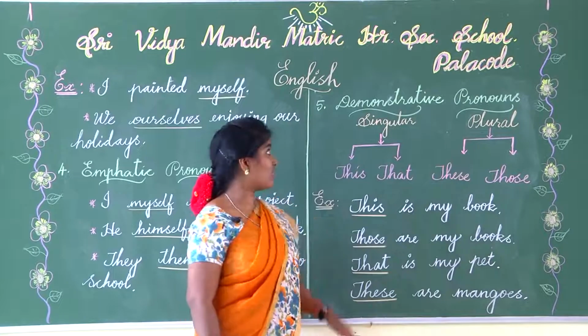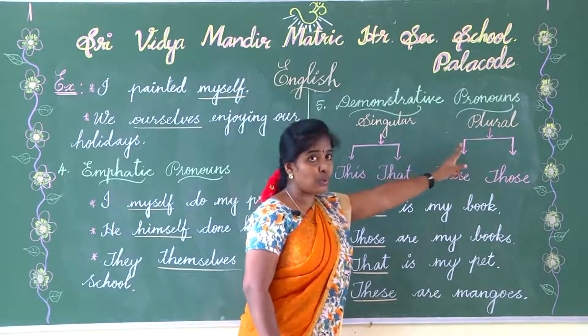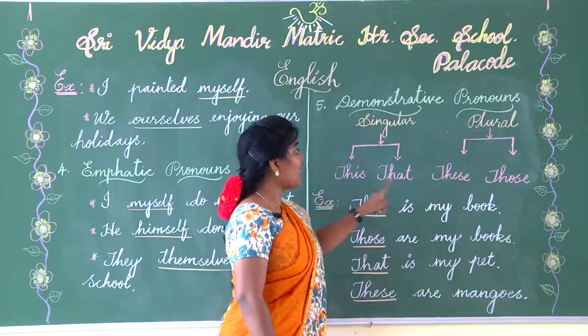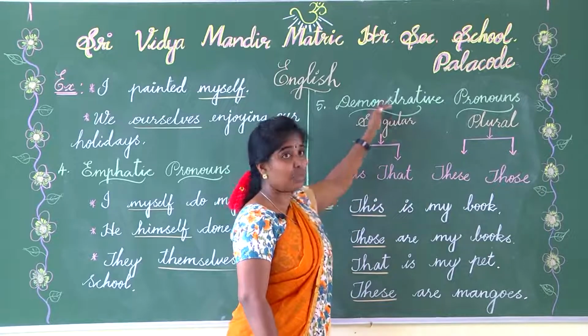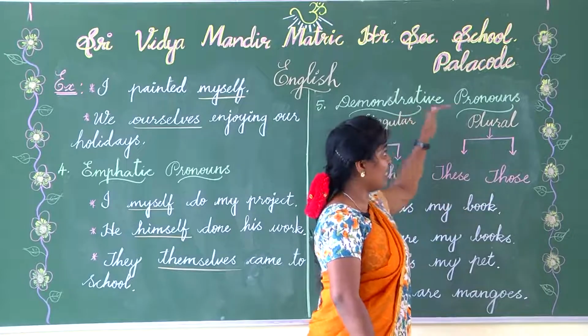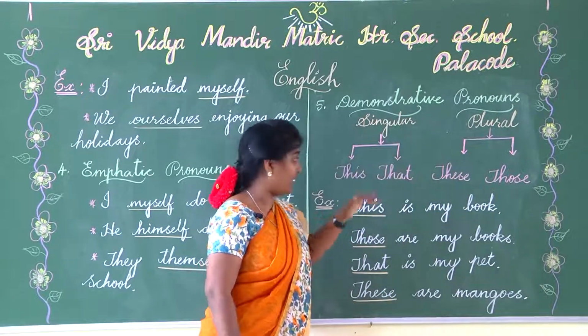So, clear? Next is demonstrative pronouns. We have singular and plural demonstrative pronouns. In the singular, this and that are singular demonstrative pronouns. These and those are plural demonstrative pronouns. So these all are demonstrative pronouns, which is very important.